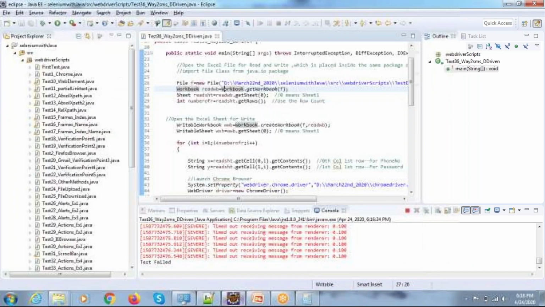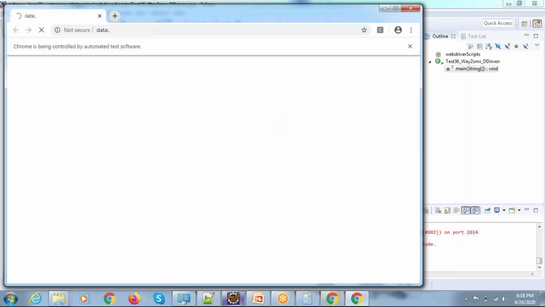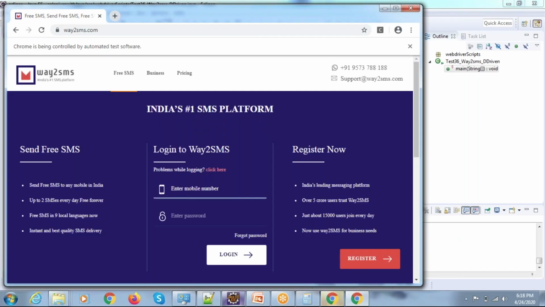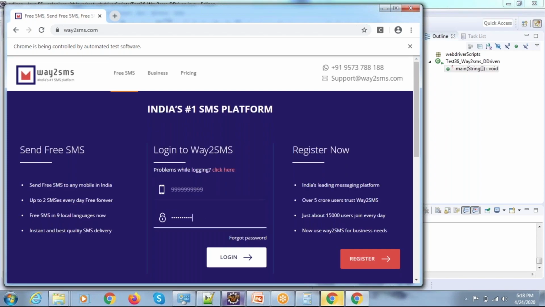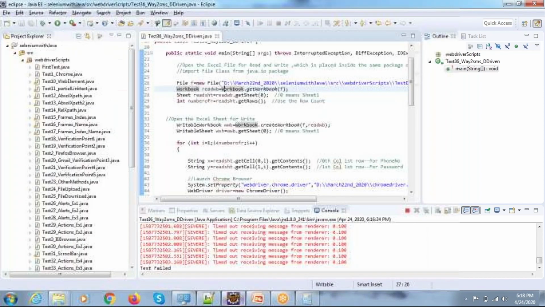How are we going to confirm the login is successful? If you are able to see the URL waytosms.com slash waytosms, that means the URL is changed, then you confirm that the login is successful. If it is remaining on the same URL, you confirm that the login is not successful. Here we placed the verification point to check whether the login is successful or not, by giving the invalid username and invalid password.